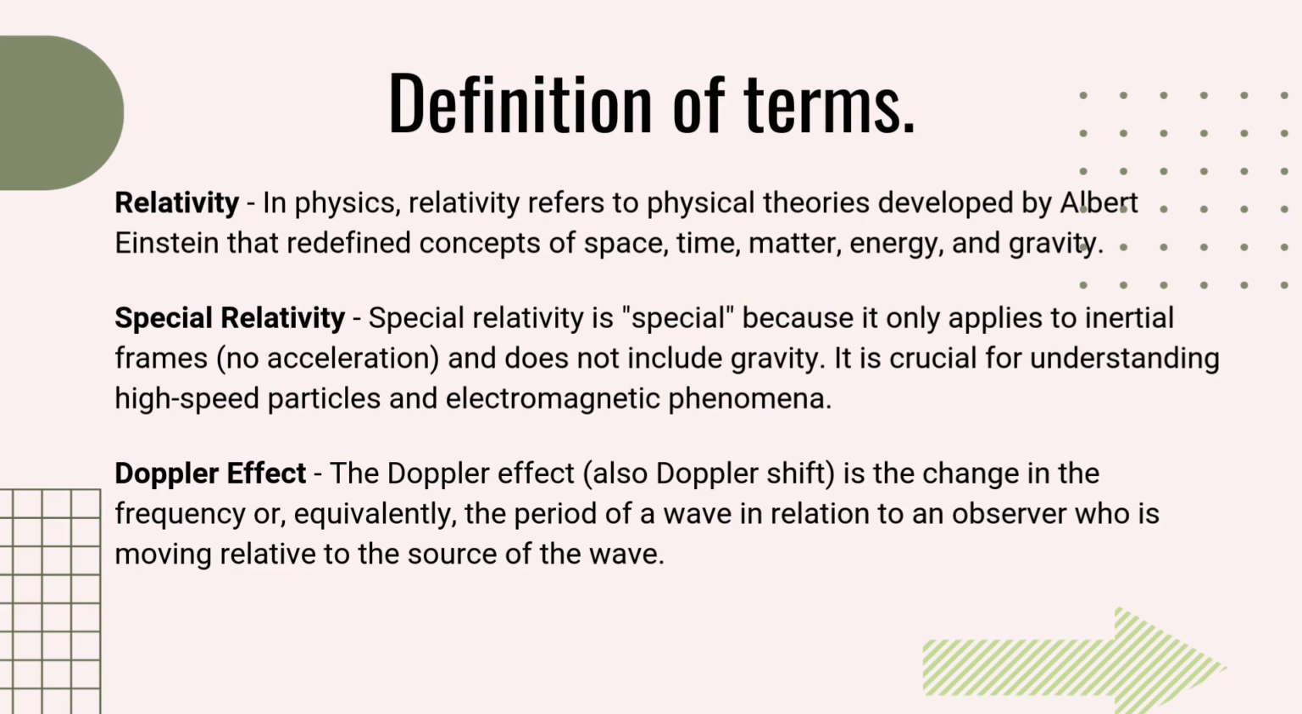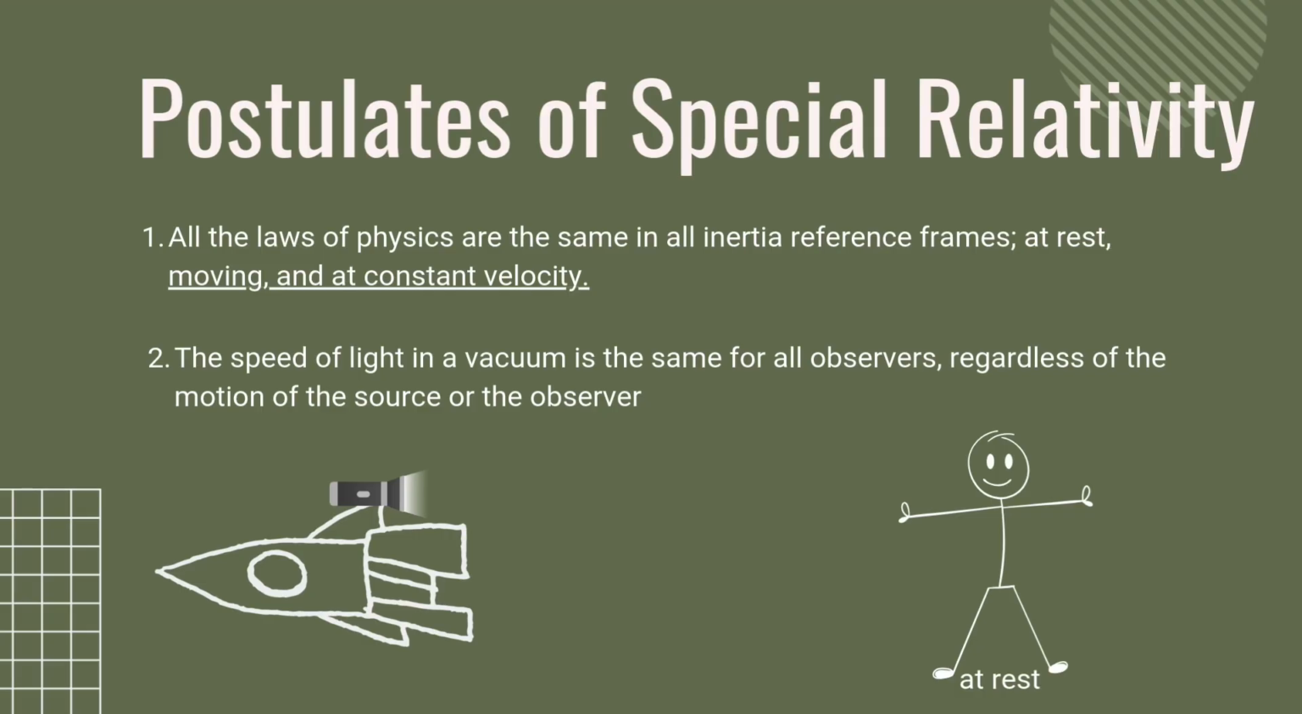Doppler effect. The Doppler effect, also known as Doppler shift, is the change in the frequency, or equivalently the period, of a wave in relation to an observer who is moving relative to the source of the wave. All the laws of physics are the same in all inertial reference frames, at rest or moving at constant velocity. The speed of light in a vacuum is the same for all observers